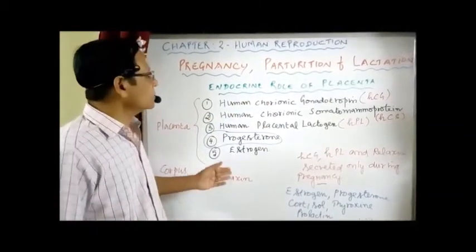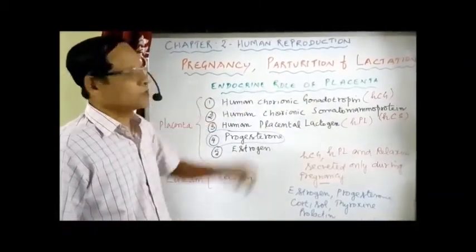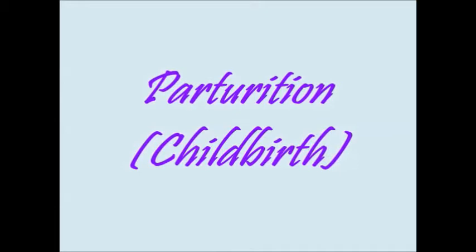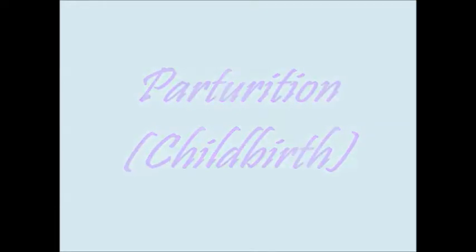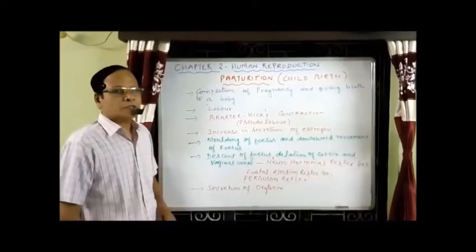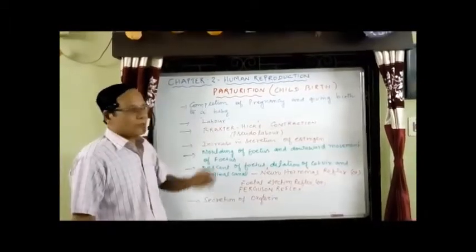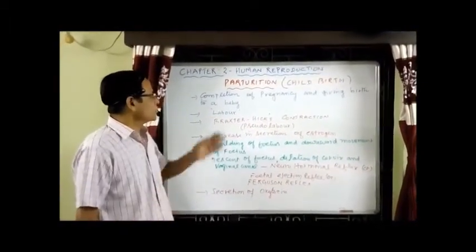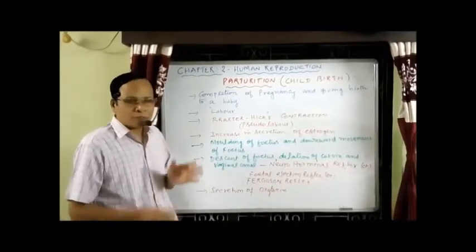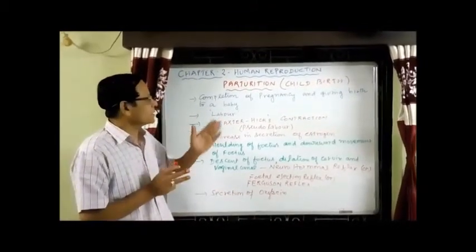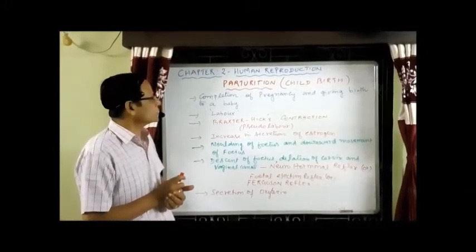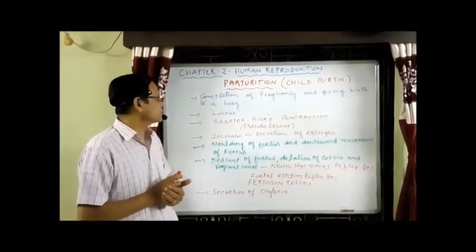Okay, so we go for the next one, parturition or childbirth. Now let's go to parturition or childbirth. So what is parturition first of all? The completion of the pregnancy and giving birth to a baby. That process is called parturition, simply called childbirth.